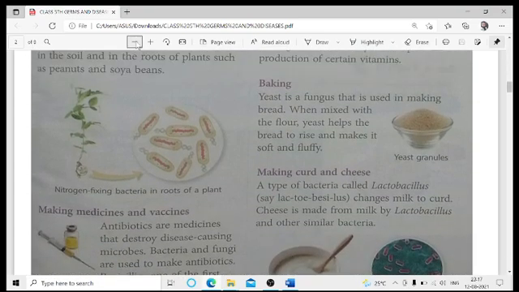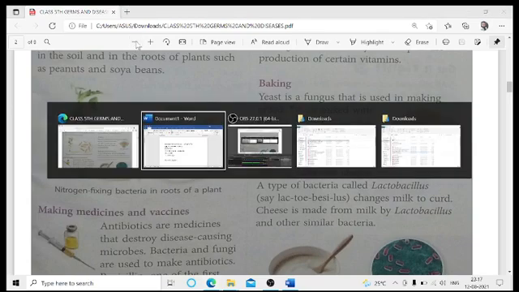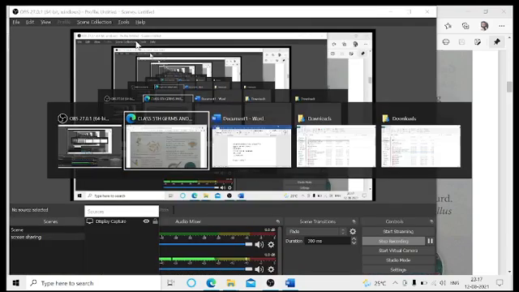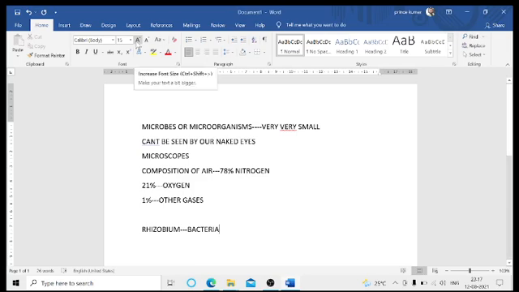Baking, that is yeast. Whenever anyone asks you whether yeast is a fungus, I would like to tell you that if you give this definition instead, it will be much better. Yeast is a unicellular fungus.